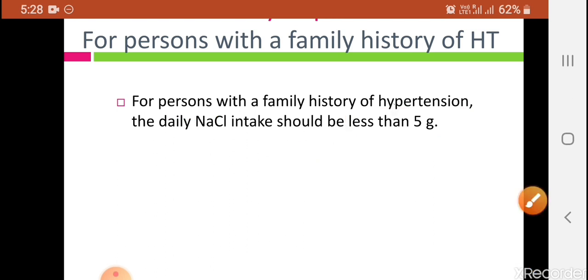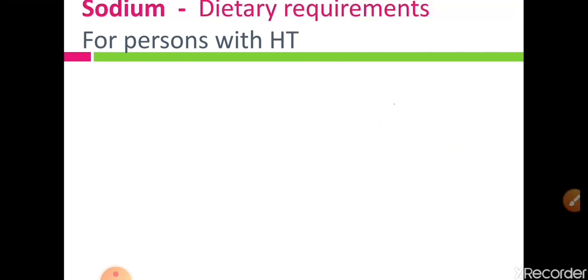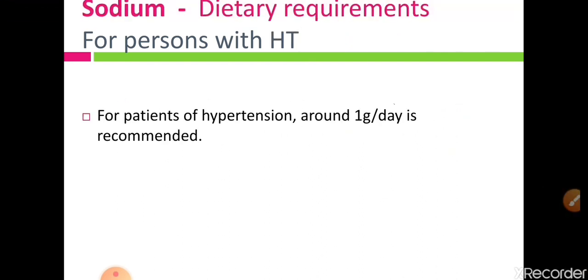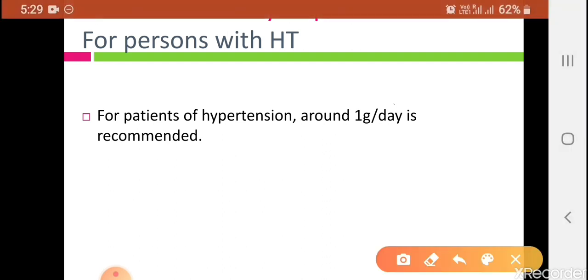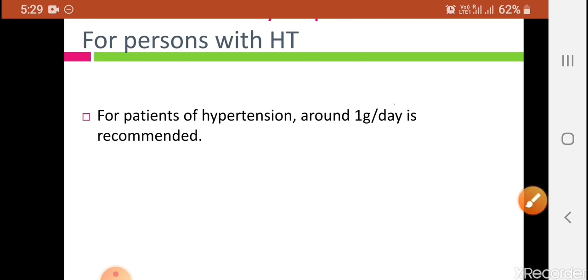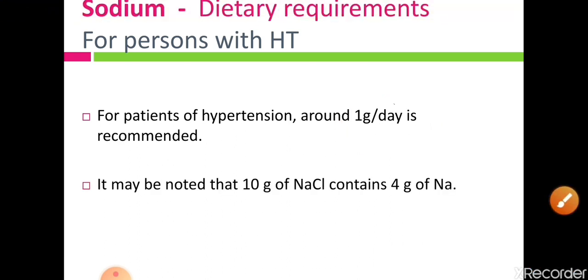After that we will see the daily requirement for patients of hypertension. Dietary requirement of sodium for persons with hypertension: for a patient of hypertension, around 1 gram per day is recommended. So it is only 1 gram per day in persons having hypertension.